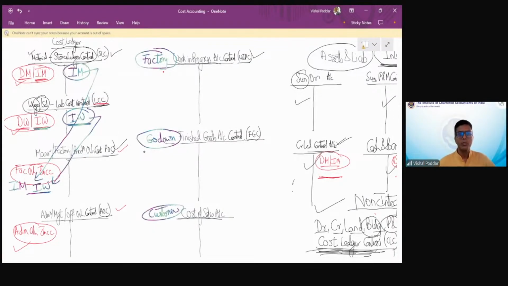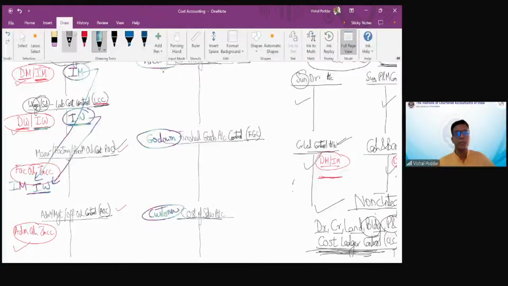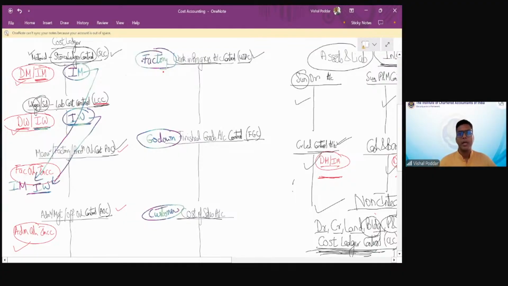Now, I want to charge expenses. So my first expense is direct material, where it will be charged here. Direct material means raw material, which is used for manufacturing or production, and manufacturing or production happens in the factory.